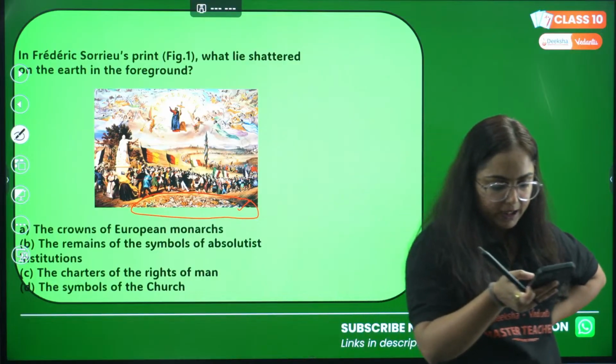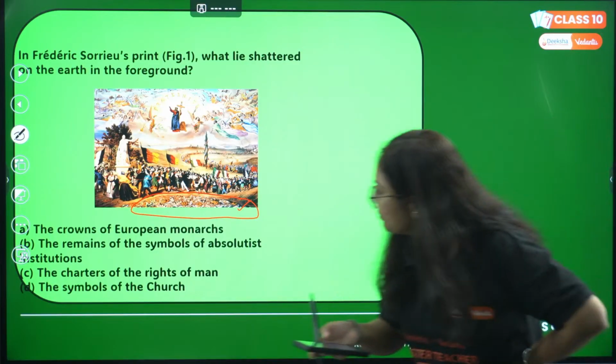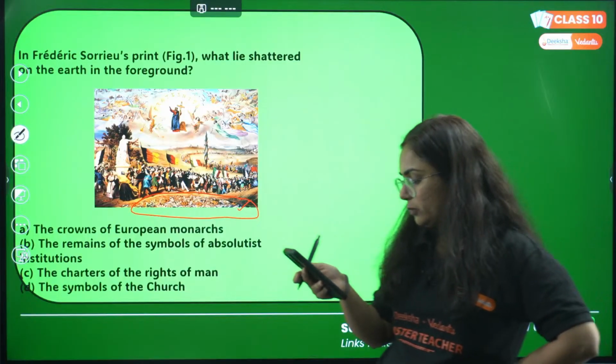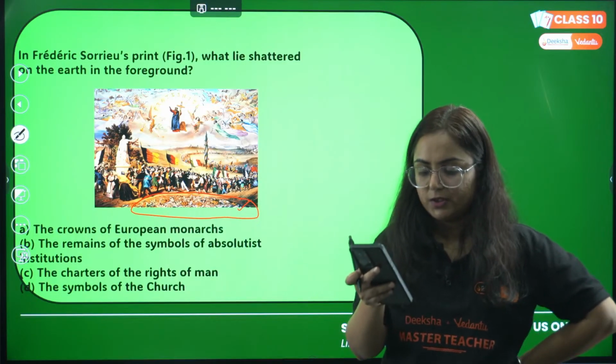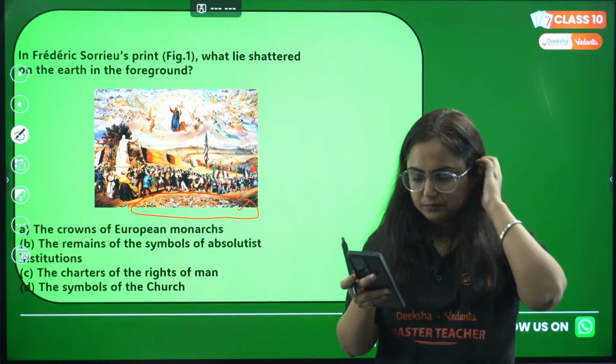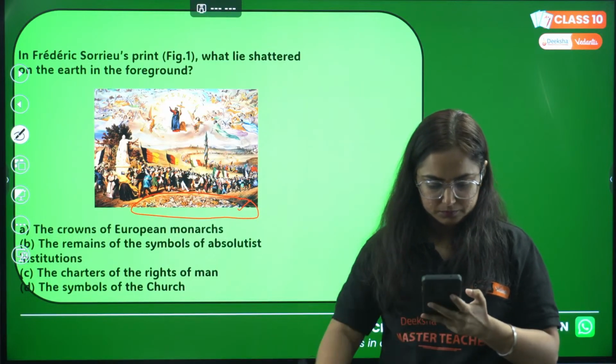Fine. B, defaulted Rohit, I get it. B, the remains of the symbol of absolute. Anyone who can challenge their answers? Great,